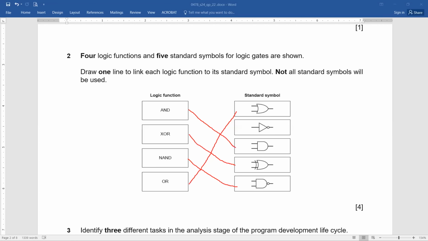Definitely this one. So in this manner, if you have drawn the lines properly, you will be able to score 4 out of 4 in hardly a minute. If you have been aware of all the symbols and their use, then definitely it will be a very easy task for you. By the way, what about this symbol? Which one is it? Just asking. Okay, that's great. Wonderful, Ali. It is the symbol for NOT gate. That's wonderful, really great. Any issues? Okay, now let's move on to the next question.